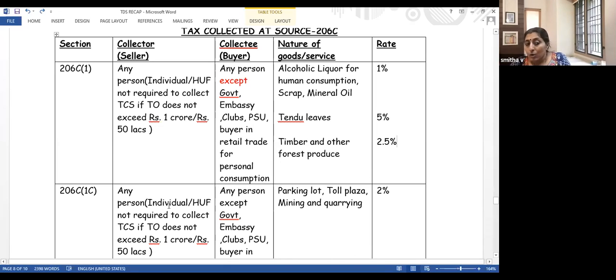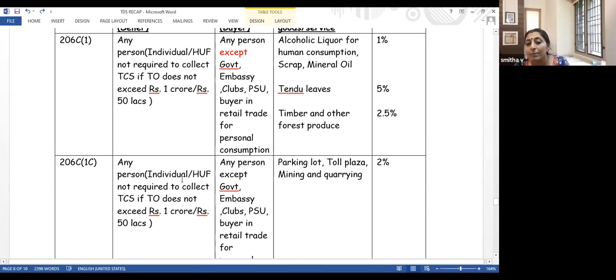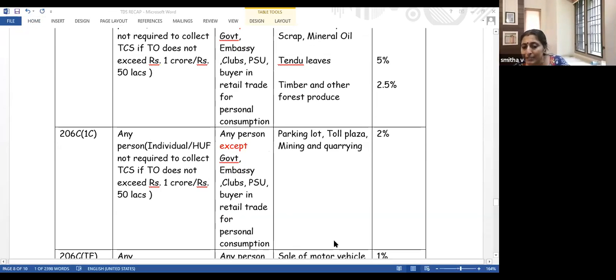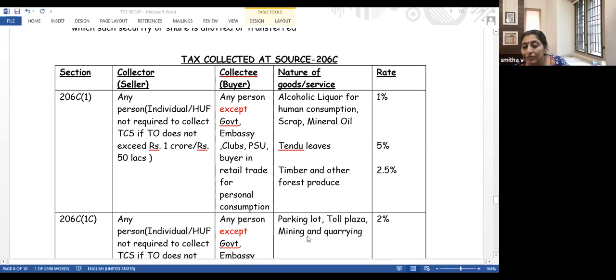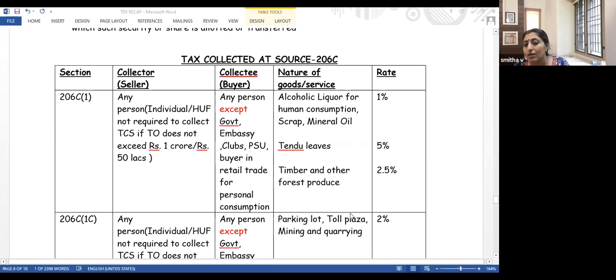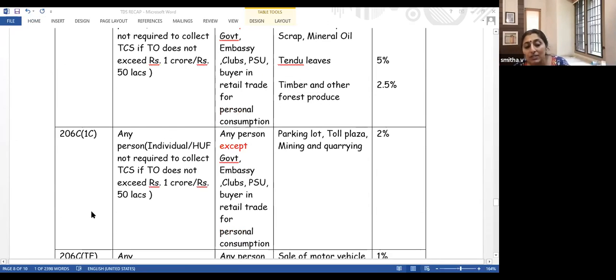206C(1C). Who is the seller? Any person. But of course, an individual or HUF is not required to collect if turnover doesn't exceed 1 crore. Who is the buyer? Again any person except government, embassy, club, PSU, buyer in retail trade for personal consumption. Here the product or service is parking lot, toll plaza, mining and quarrying, rate is 2%. Now, next section, almost similar, only the product changes.